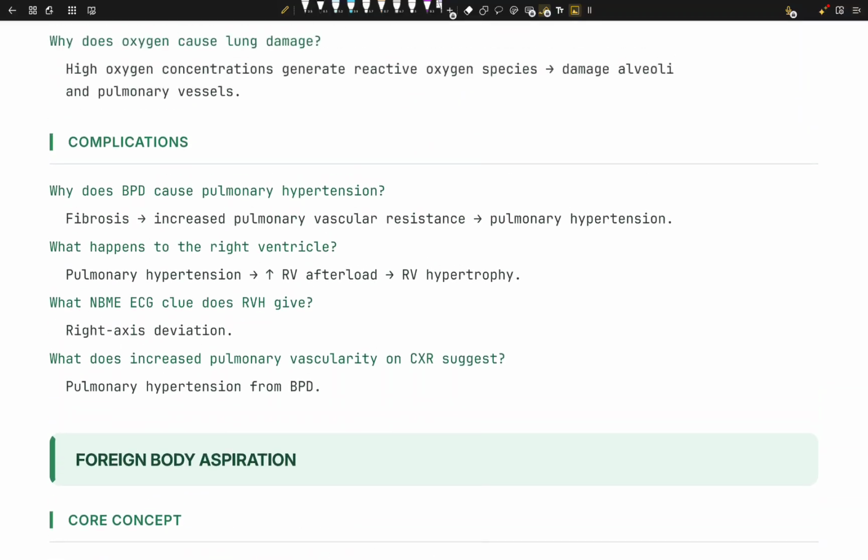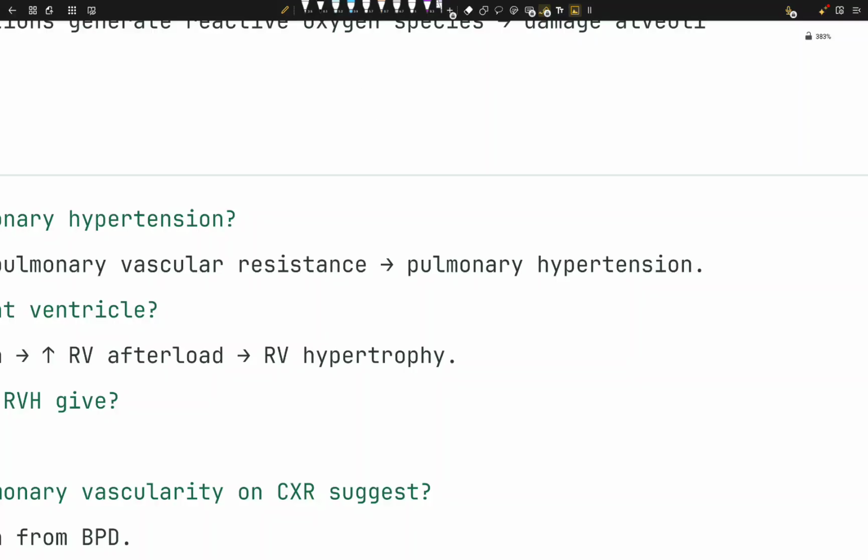Let me just slow down this concept a little bit. So imagine this is the lung, okay? This is one part of the lung. Here is the damaged part of the lung. Here are blood vessels, here also blood vessels, here also blood vessels. So what's going to happen is that your body is so smart that it actually senses that damaged part of the lung. What's going to happen is that we will have vasoconstriction of this area.